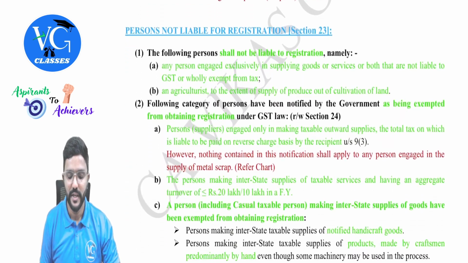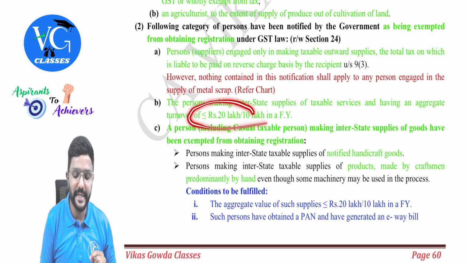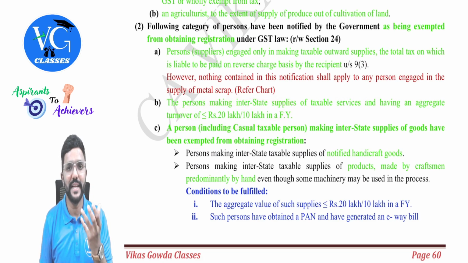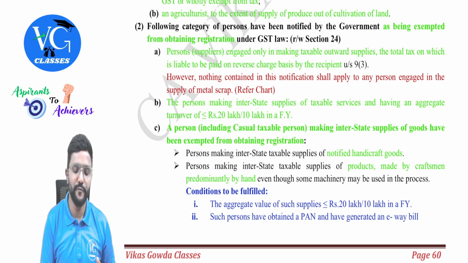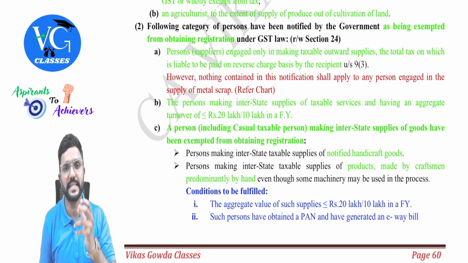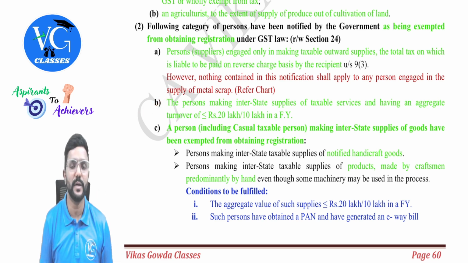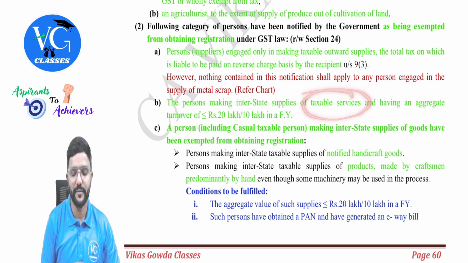But now they are telling that if you are supplying services outside the state, for you aggregate turnover is applicable. If your aggregate turnover is within the threshold limit, no registration. If aggregate turnover is more than the threshold limit, obviously they have to get registered. Here exemption is given only to the extent their aggregate turnover is within the threshold limit of 20 lakh or 10 lakh, guys. So this is for the supplier of services.